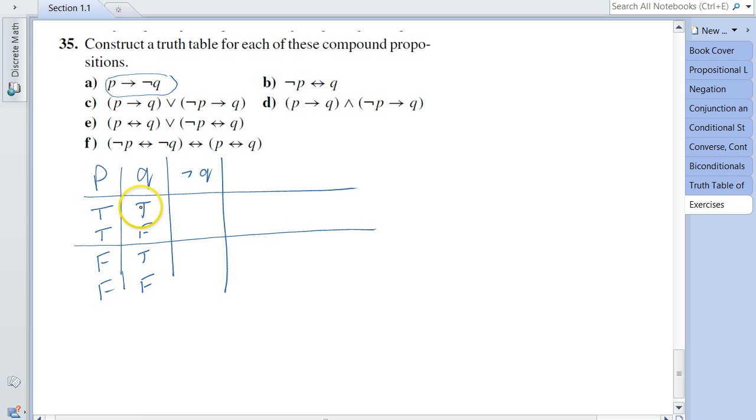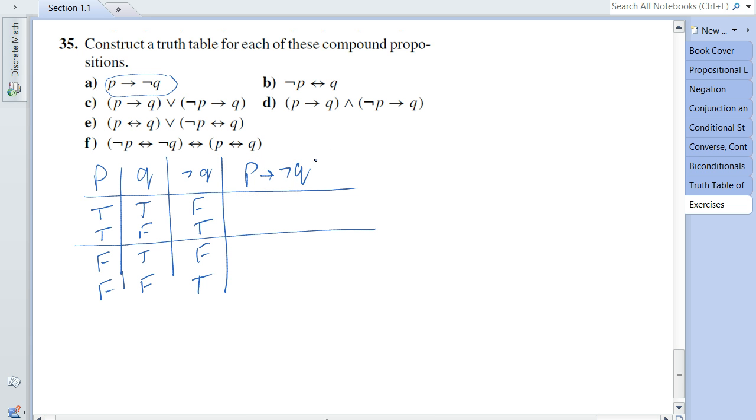Negation of Q is just the opposite truth value of whatever we have. So if Q is true, the negation of Q is false. If Q is false, the negation of Q is true. So here we'll have false, and here we will have true. Now that all the truth values for all the different components are ready, I can calculate P implies not Q.